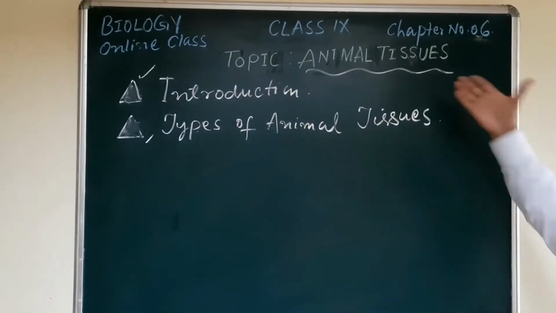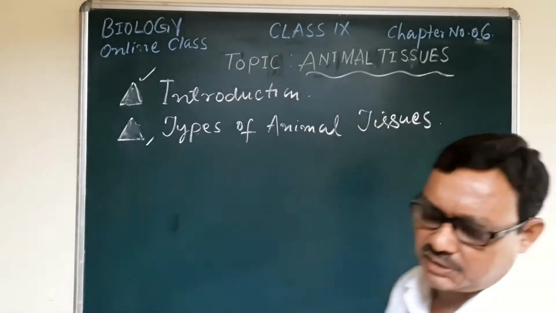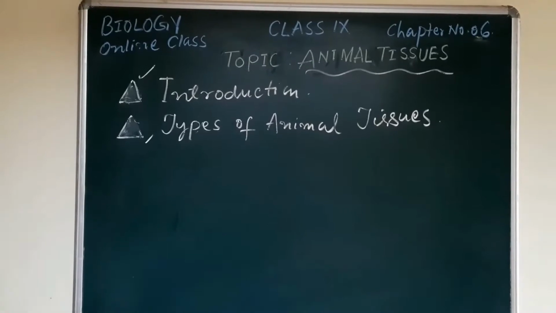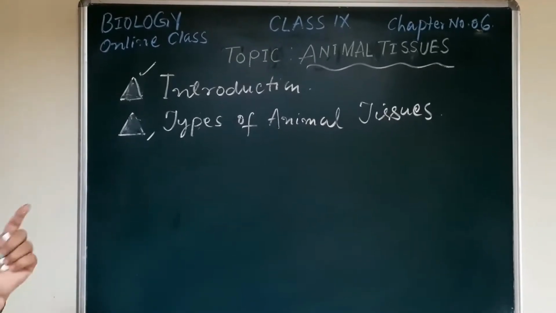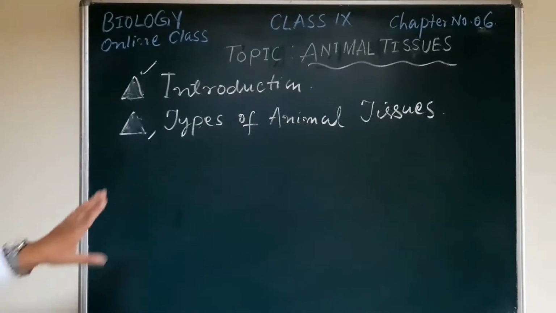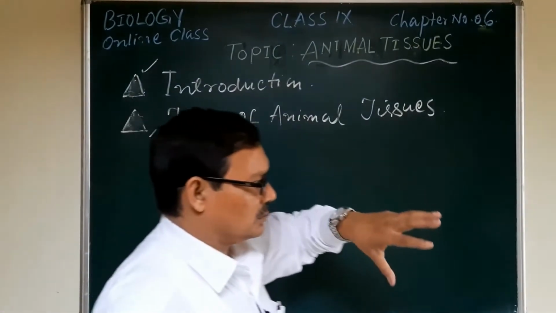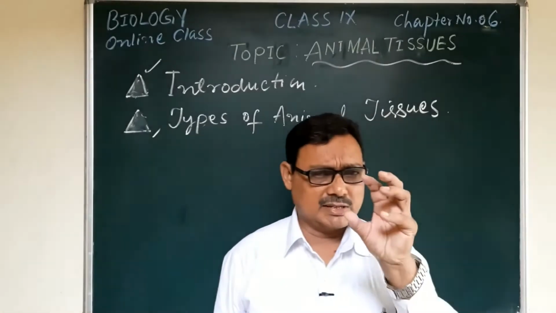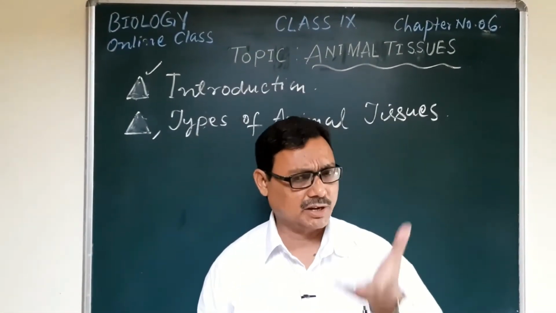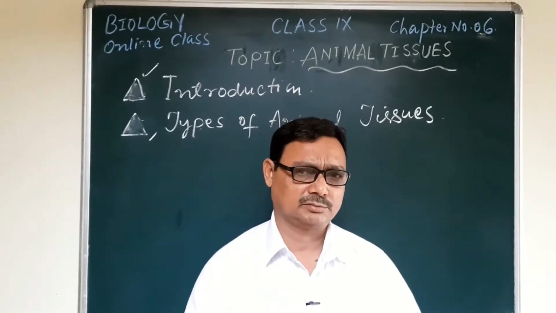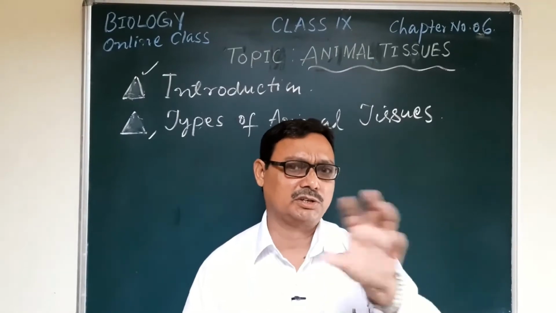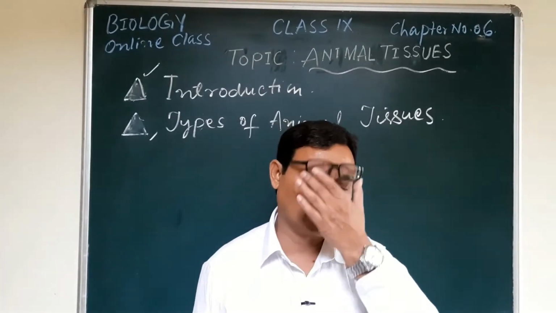So in case of the animal tissue also, we will see greater complications in comparison to that of the plant tissue. Now, there are some examples, and with their help, try to understand how the tissue is distributed in the different parts of our body.